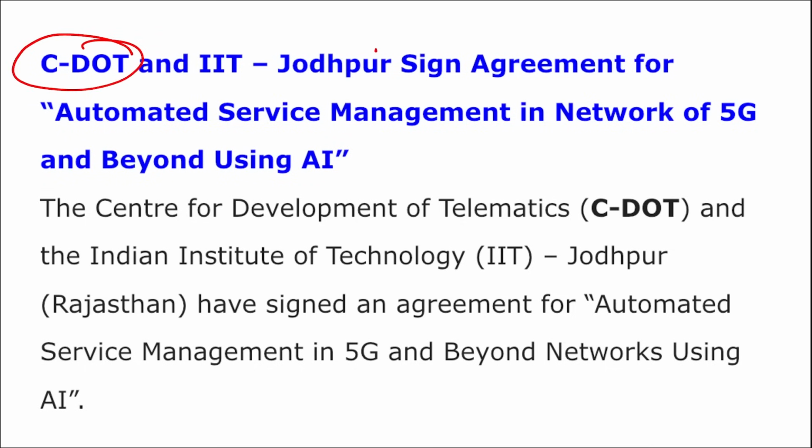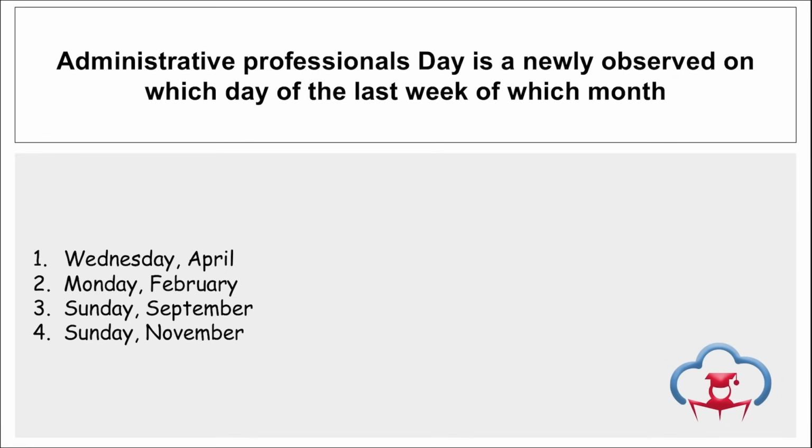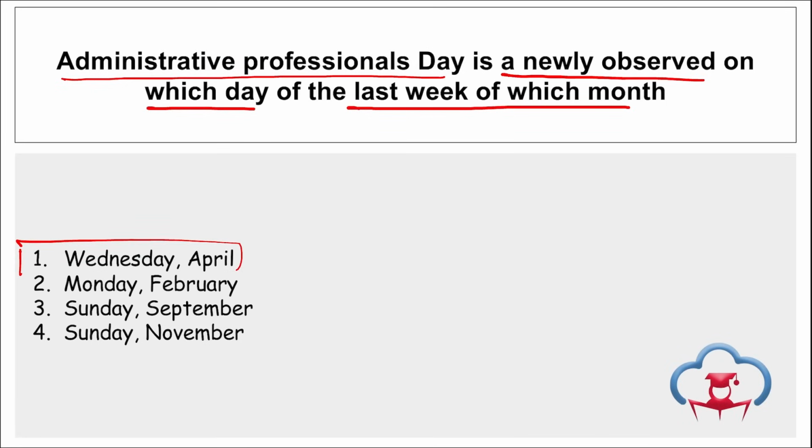Next, here you can see CDOT and IIT Jodhpur. Next is Administrative Professionals Day is newly observed on which day of the last week of which month? So Administrative Professionals Day is observed when? Tell me. So Administrative Professionals Day is observed on the Wednesday, and that is the last full week of April, right? So Administrative Professionals Day, also known as Secretaries Day, Admin Day or Administrative Assistant Day, is observed across the globe on the Wednesday of the last full week of April.